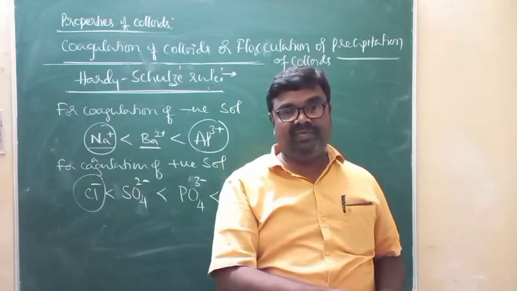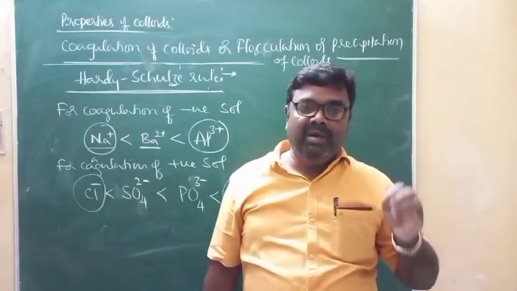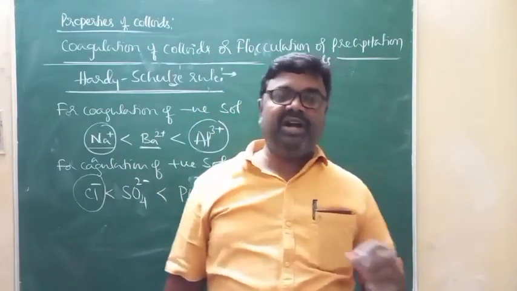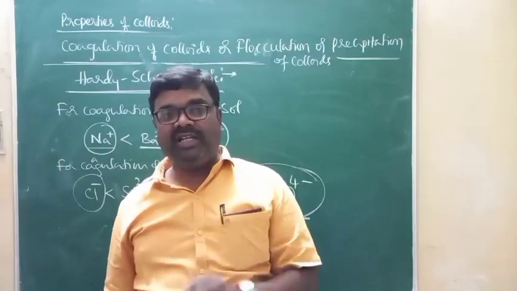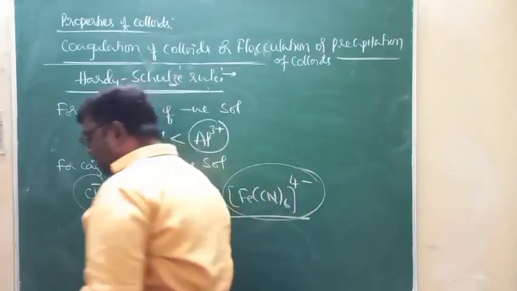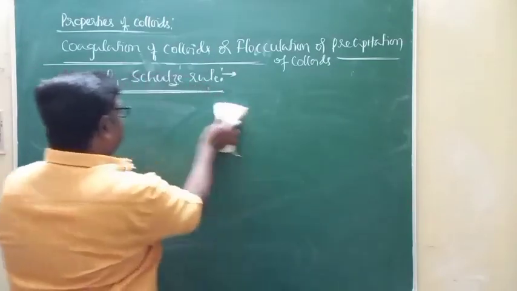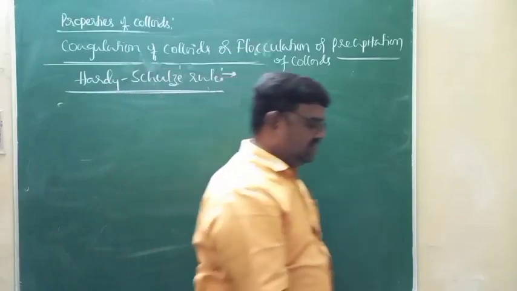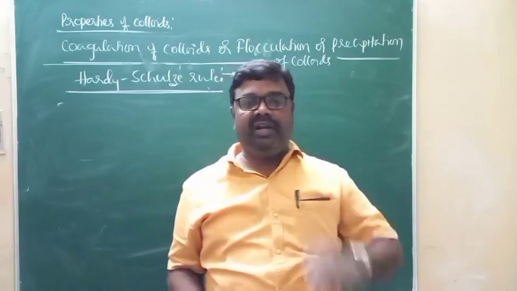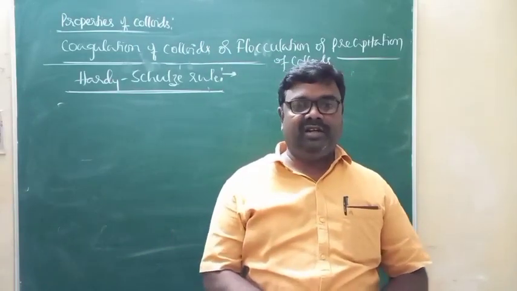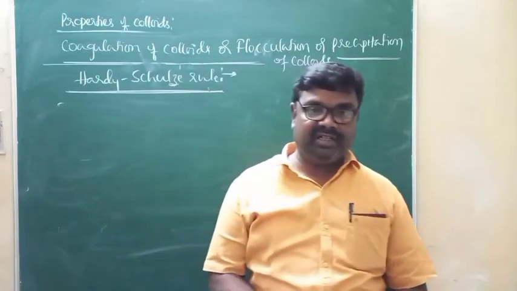What is coagulation value? Coagulation value is the minimum concentration of electrolyte in millimoles per liter required to bring about coagulation of a particular colloidal solution in 2 hours, and that is called coagulation value, or you can say flocculation value. That is, you are supposed to express concentration of electrolytes in millimoles per liter. So that is what we call the coagulation value.